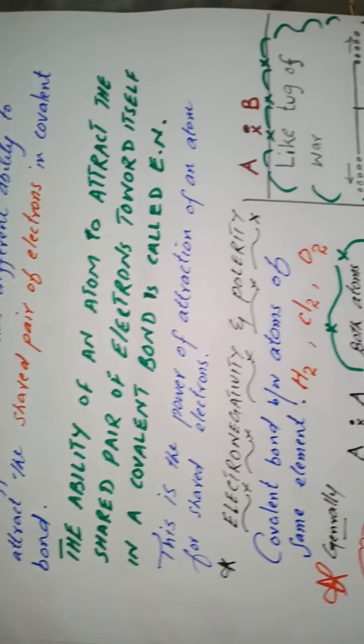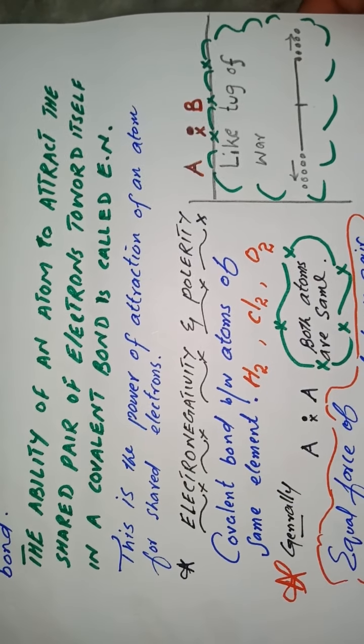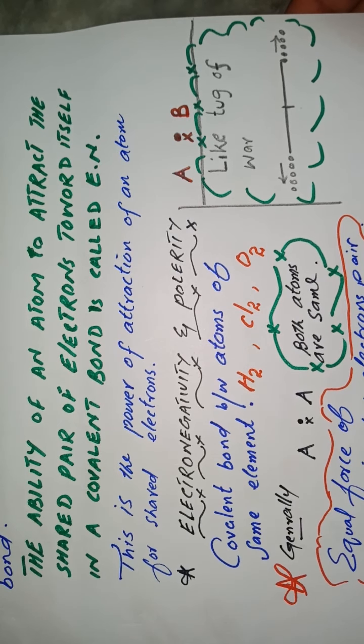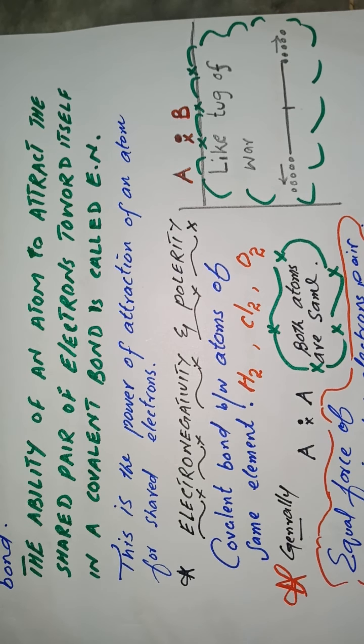You know that sometimes people play a game which is called tug of war, and in this game two teams pull a rope in opposite directions, so the team which has greater force wins at the end.